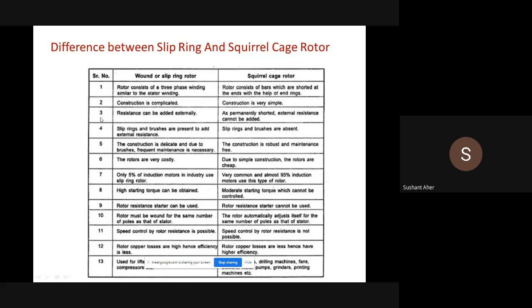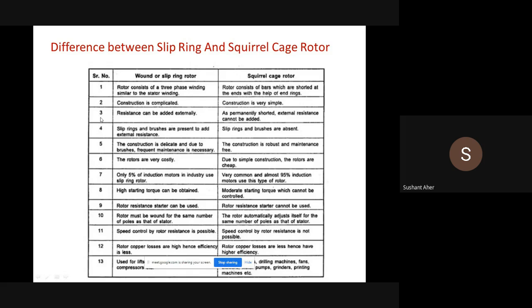Then type of starter used for the induction motor. For the slip ring induction motor, we use a rotor resistance type starter, but for the squirrel cage induction motor, the rotor resistance starter cannot be used. Also, we have to control the speed of the induction motor. Either we control the speed by varying the stator parameter or the rotor parameter.